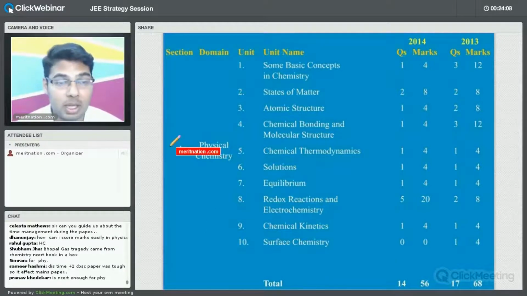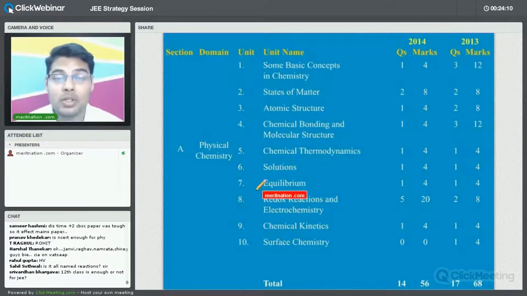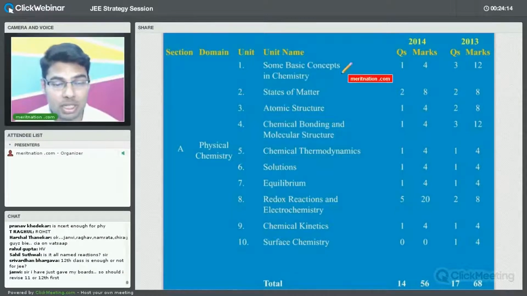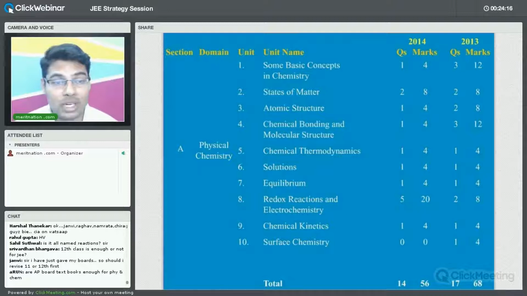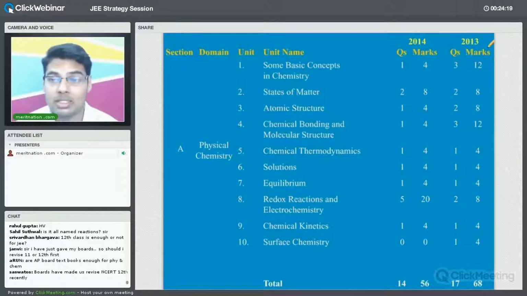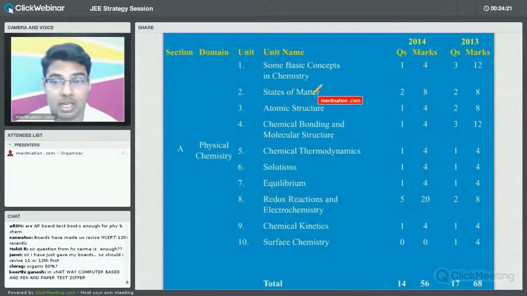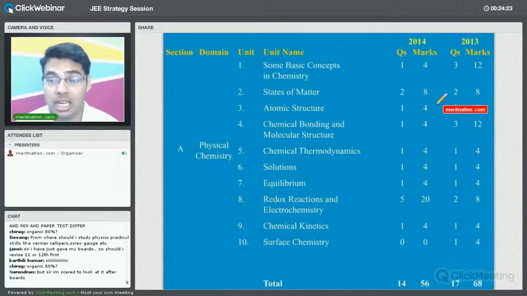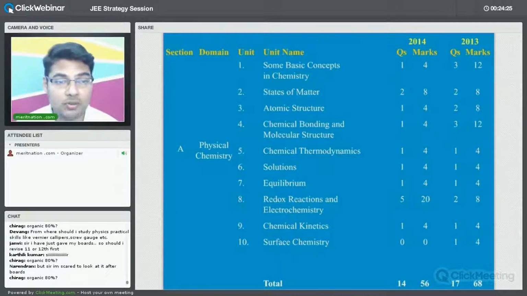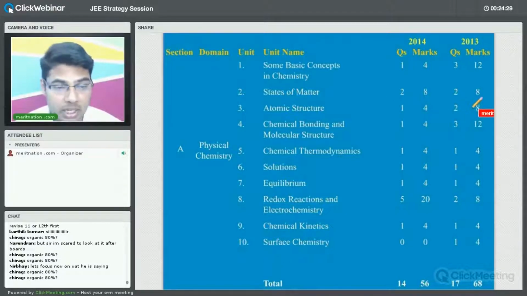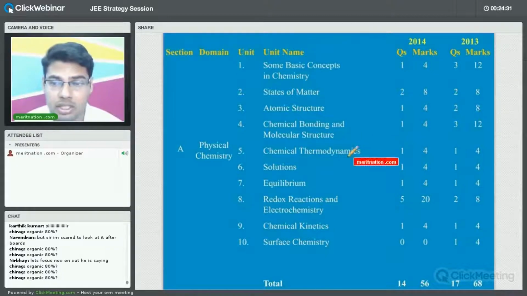So let us, friends, come back to physical chemistry now. In physical chemistry, if you see some basic concepts in chemistry, there is just one question in 2014, 4 marks, and in 2013 it is 12 marks, 3 questions. In states of matter, there are 8 marks in each year, 2013 as well as 2014. Atomic structure is 4 marks and 8 marks. So all of you can analyze it yourself here.